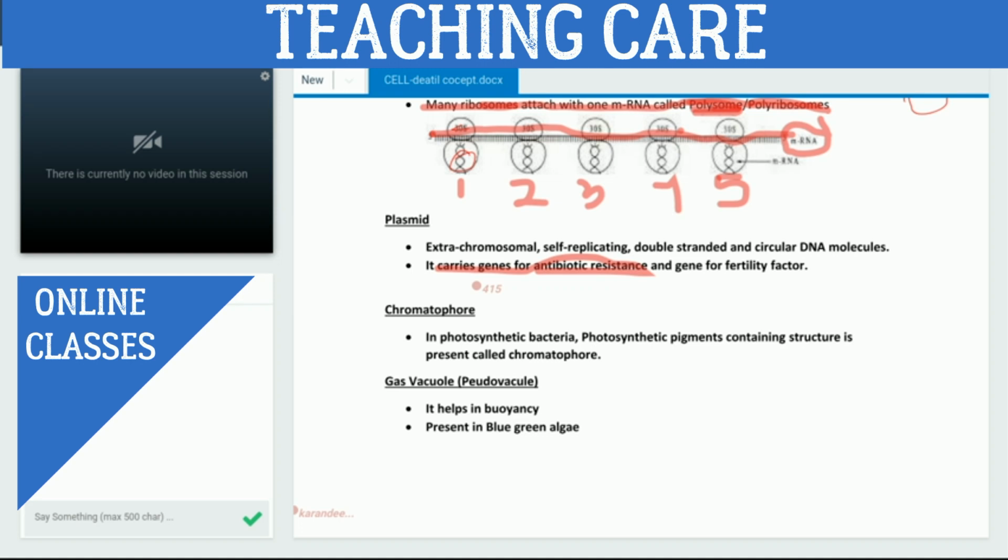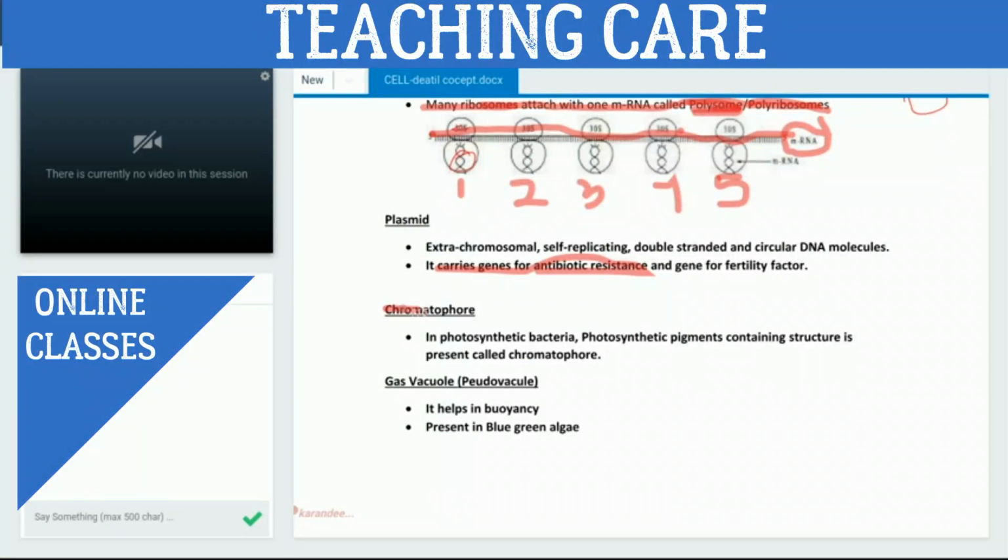So why is the condition not improving? Because the bacteria inside that patient develop resistance against the particular antibiotic. Got it? Yes, okay, fine.